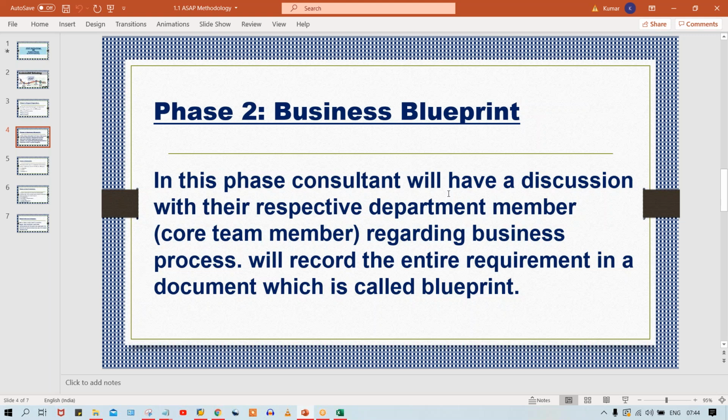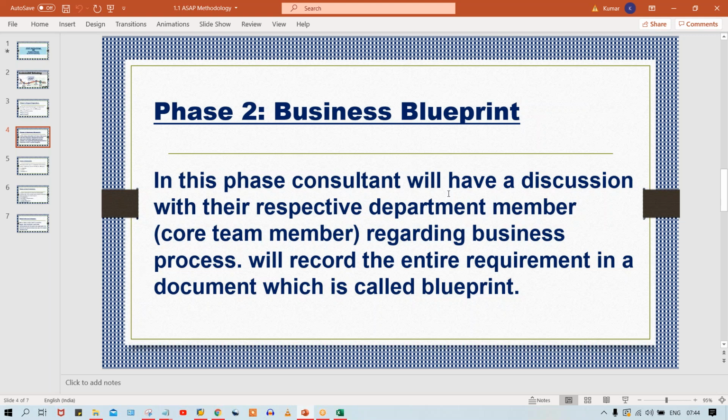Okay. Now here, you have to discuss with the finance team only. Multiple departments are there, guys. Finance department is there, HR department is there, sales department is there, purchase department is there, warehouse is there, right? For sales, we have SD consultants, and those people are going to interact with the sales team. For purchase, we have MM consultants, who interact with the purchase team. For HR, we have HR consultants, who interact with the HR department. You are working as a finance consultant, so you have to discuss with the finance department.